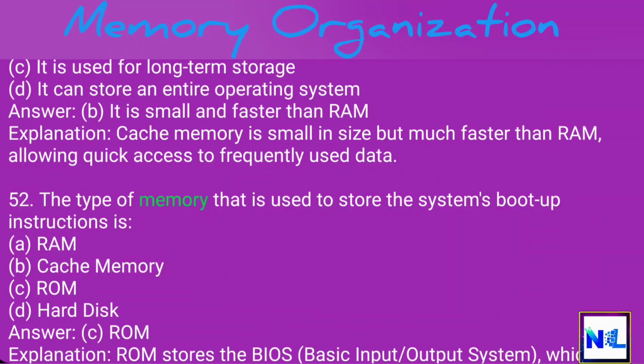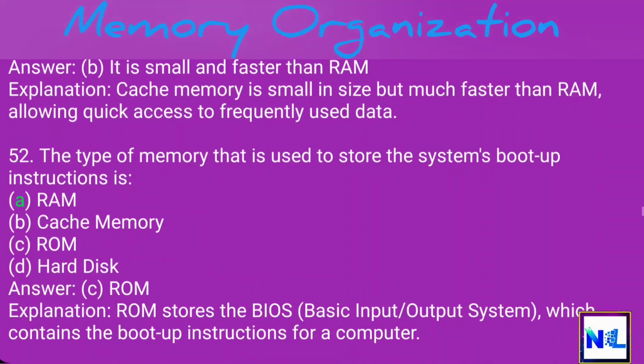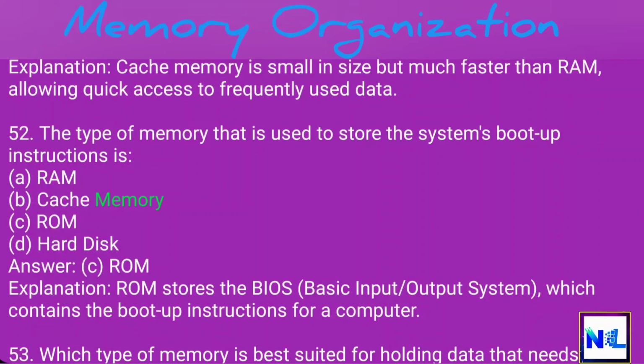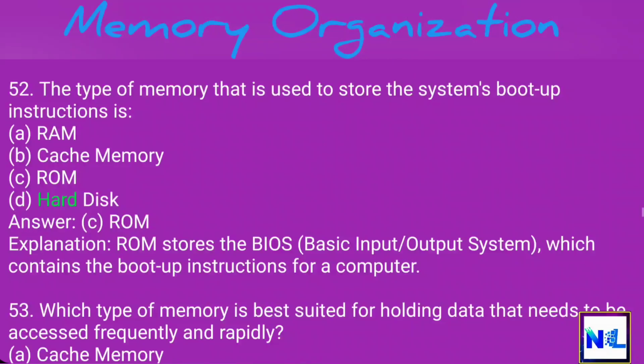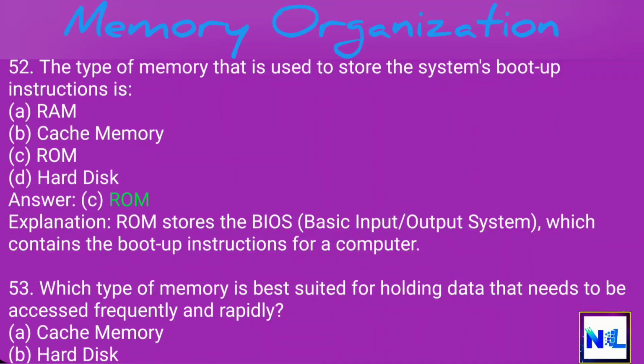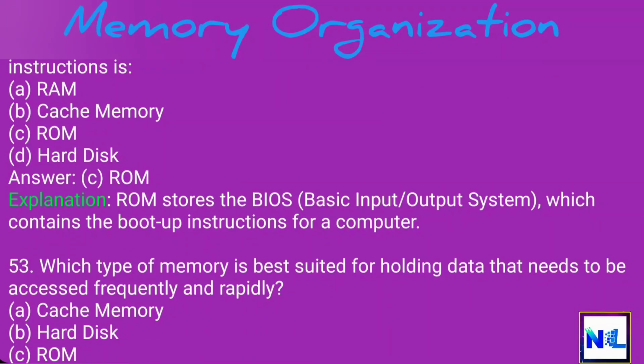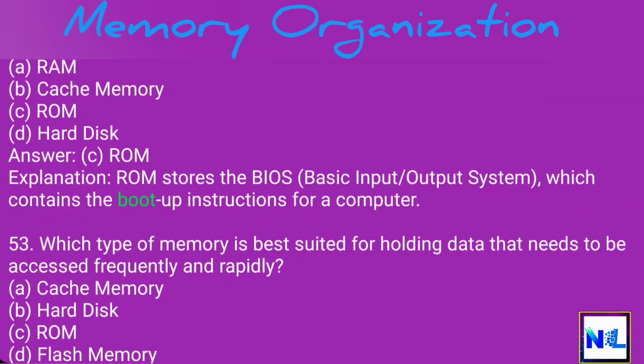52. The type of memory that is used to store the system's boot-up instructions is A. RAM. B. Cache memory. C. ROM. D. Hard disk. Answer. C. ROM. Explanation. ROM stores the BIOS, basic input-output system, which contains the boot-up instructions for a computer.